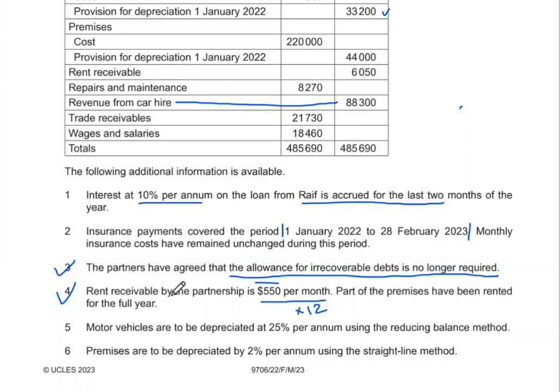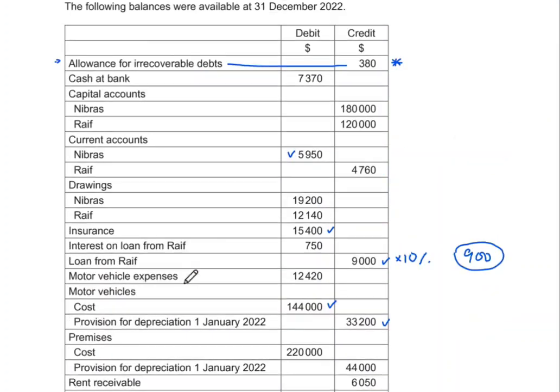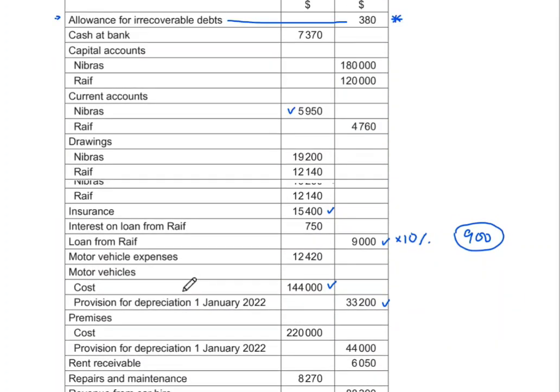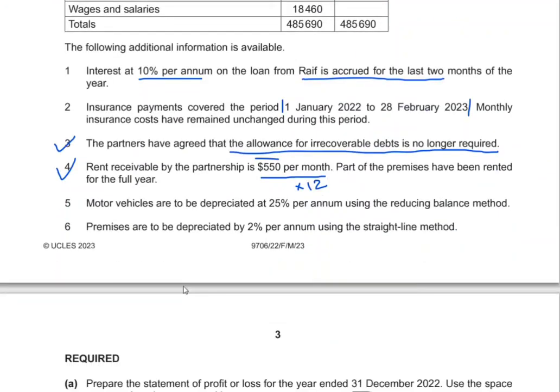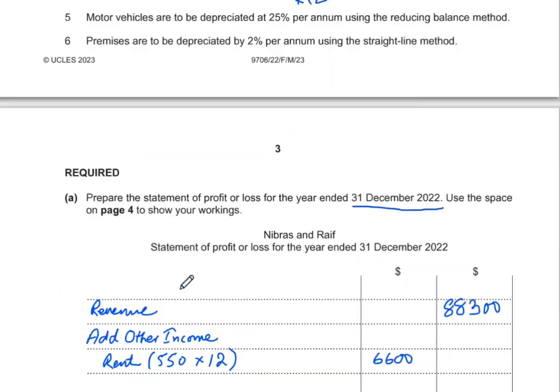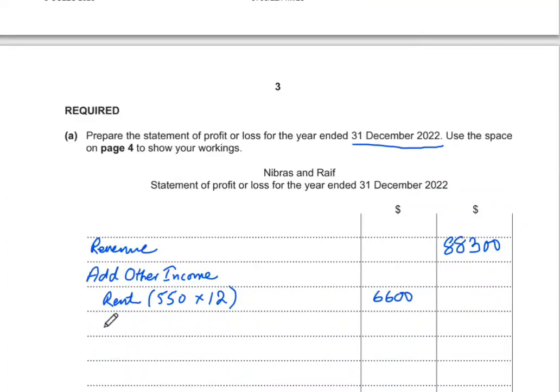When it's no longer required, we treat it like a reduction. So now it is 0, which means it has reduced from 380 to 0, and we need to record that as our other income.